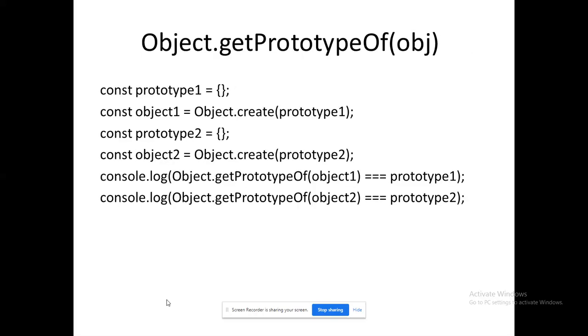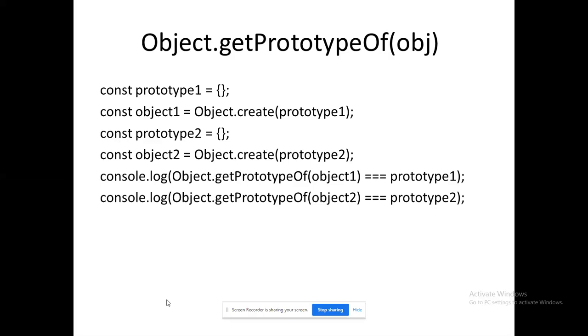Next, Object dot getPrototypeOf. This is something interesting: if you want to learn about any built-in object, this simple code will tell, because some users will hide their logic, what their program or object is actually doing. So how can we retrieve it using this? It is something unethical, but this is the way.